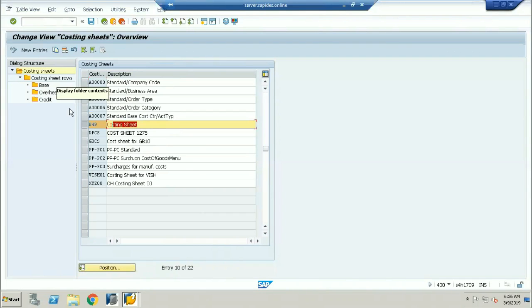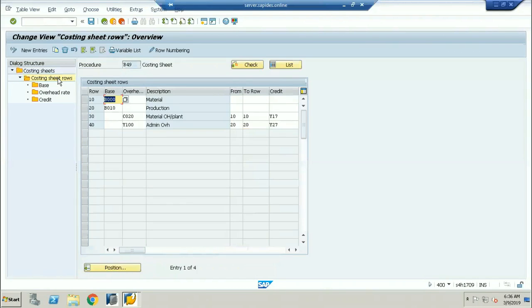I'm selecting B49 and double clicking on the costing rows. And here you can see the cost sheet is very simple. The company doesn't want to calculate any production overheads. There are no production overheads. Material overheads they have taken, directly taking the base as material.